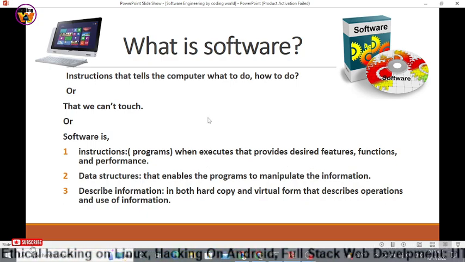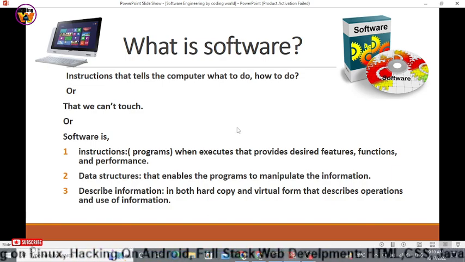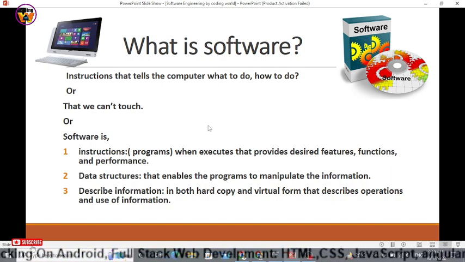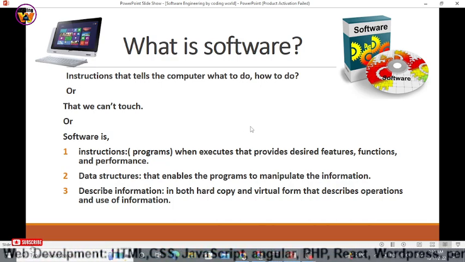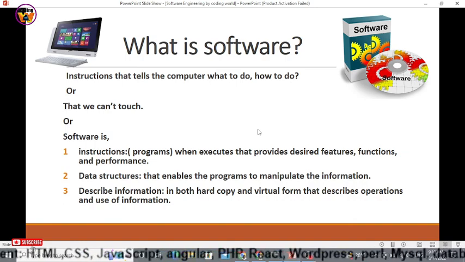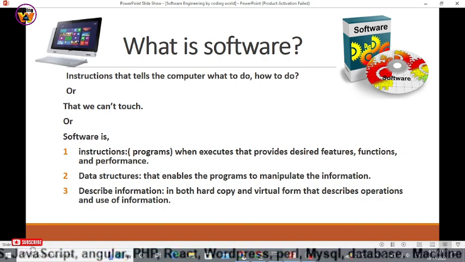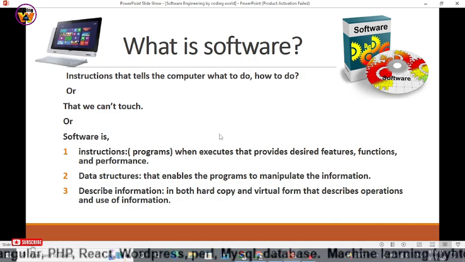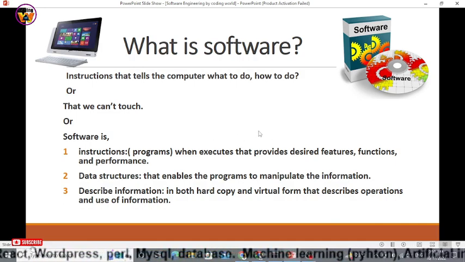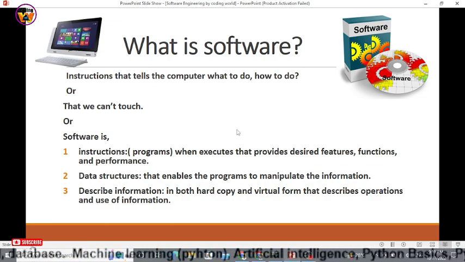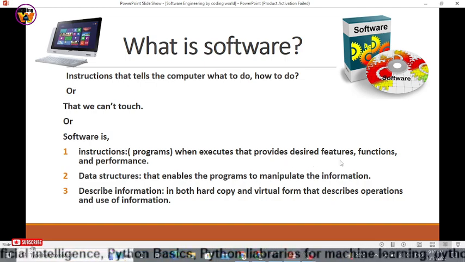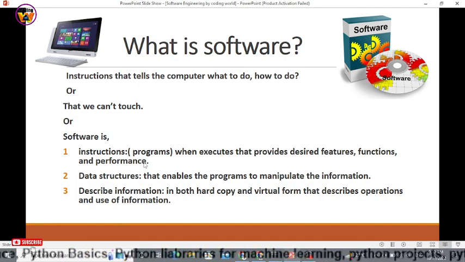Suppose I want a software for my shop, and I want this software to perform all the features, functions, and performance regarding my shop. Consider that I have a clothing shop and I want to buy and sell clothes. So the software must provide some mathematical information, some data structures, and some graphic design, all these things that I need for my shop. So that software must perform the instructions. Now, what does it mean? The features, functions, and performance.